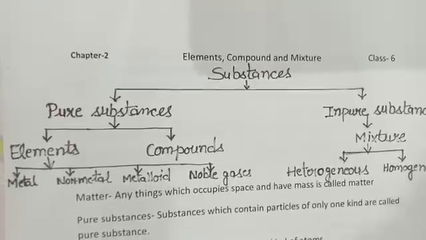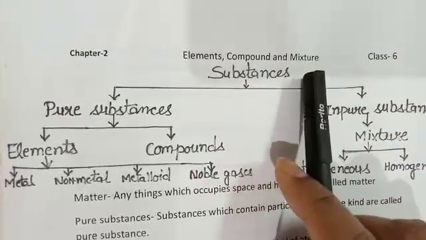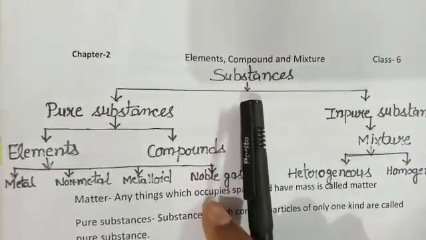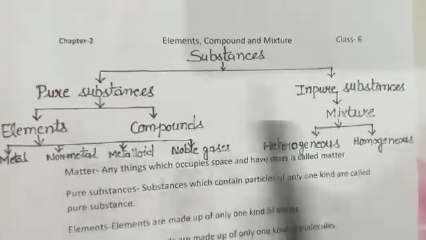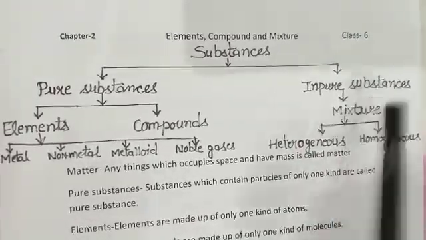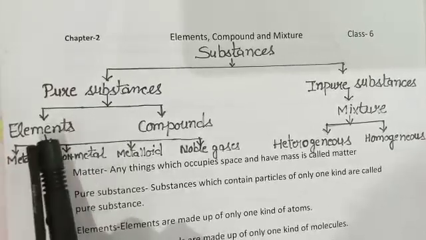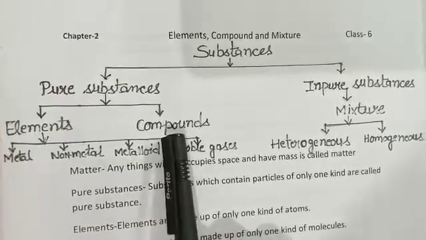In this video I will explain you chapter 2, Elements, Compound and Mixture. Substances are of two types, pure substances and impure substances. Pure substances are of two types, elements and compounds.